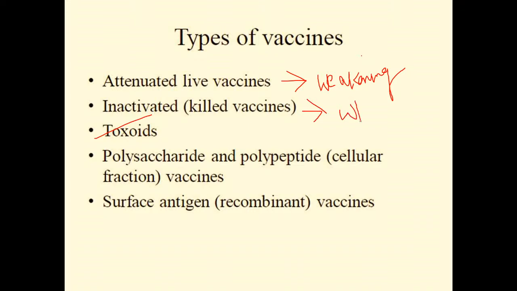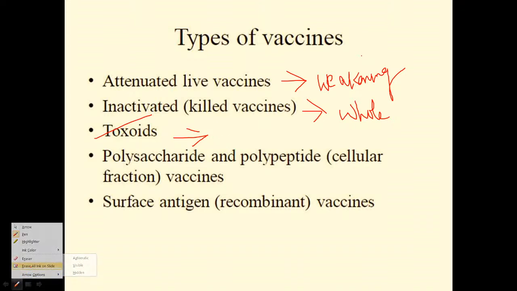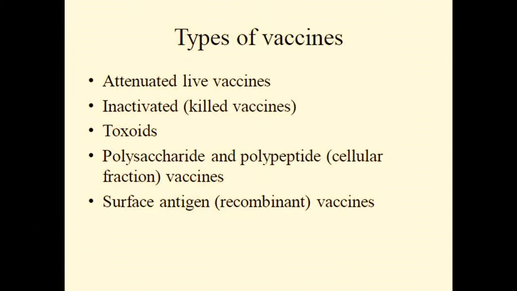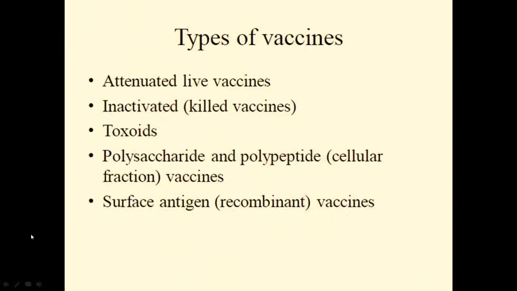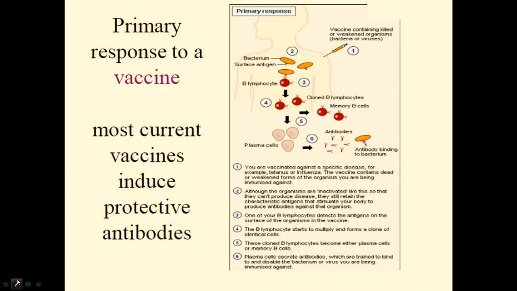Inactivated means it's a whole organism. Whereas toxoid means, my friends, instead of taking the whole organism, we take a certain part. We can take their polysaccharide, their polypeptide, or even their surface antigen in the form of recombinant vaccines also. These are the most important vaccines available at present. Of course, all vaccines show great results, but let's understand them one by one in a little more detail. First one, attenuated live vaccine.